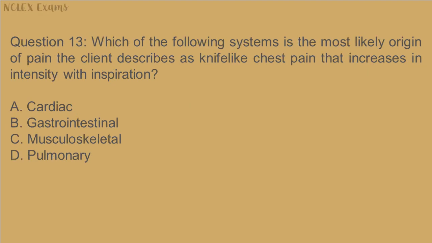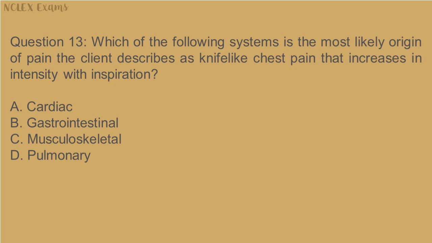Question 13. Which of the following systems is the most likely origin of pain the client describes as knife-like chest pain that increases in intensity with inspiration? A. Cardiac. B. Gastrointestinal. C. Musculoskeletal.